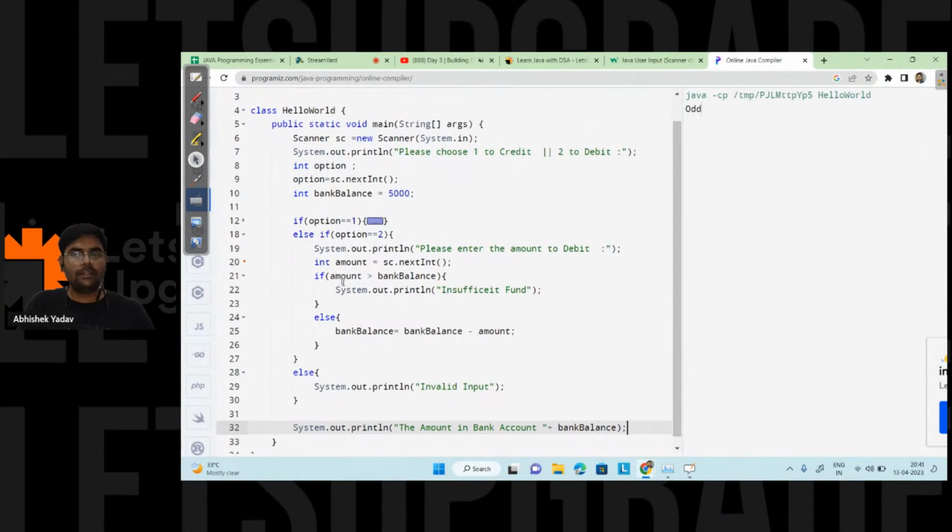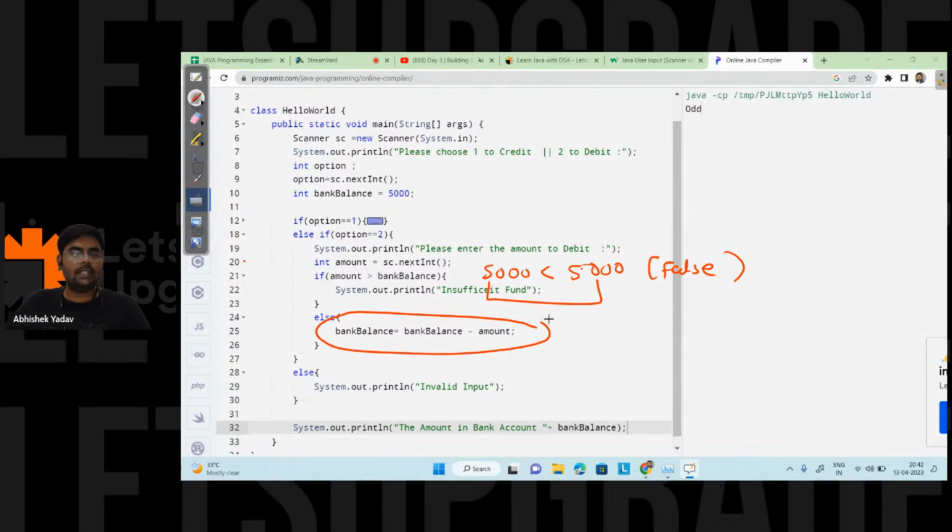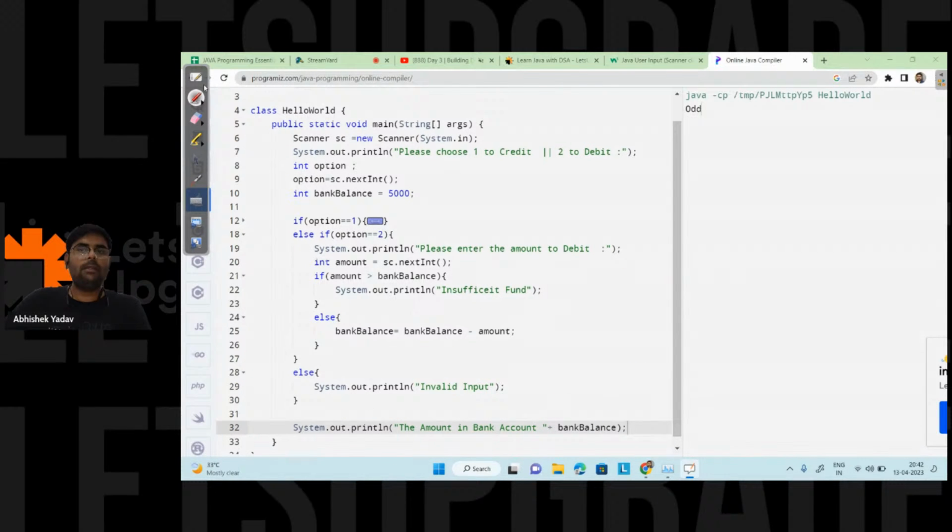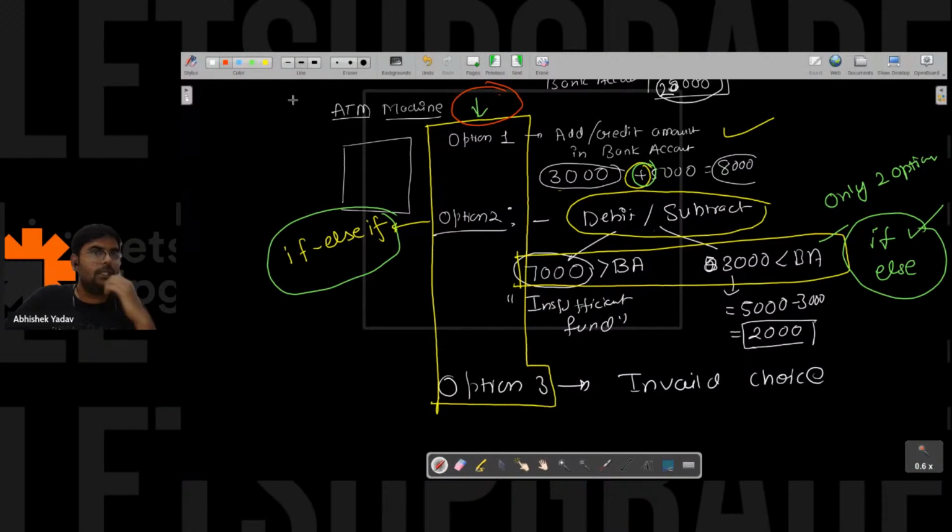You will move to the if body or you will move to the else part if the amount is equal to the bank balance. Please write in the chat. So here you are saying 5,000 rupees is less than 5,000 rupees. So this condition is false. So if this condition is false, you will move inside the else part. Okay, clear? Correct.